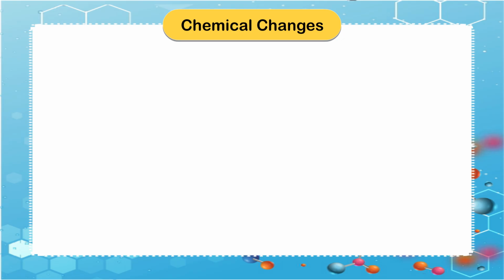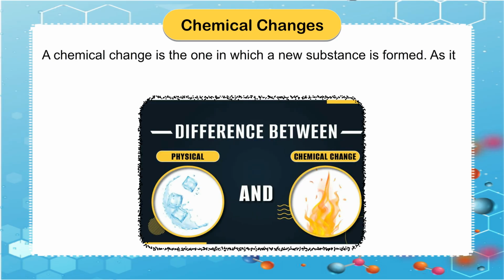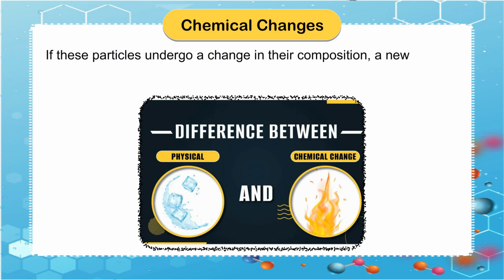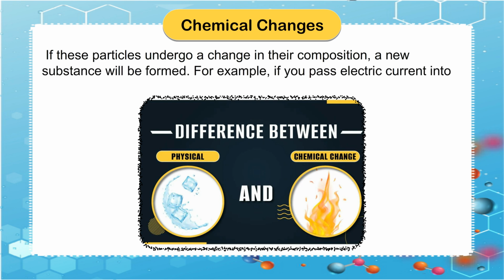Chemical changes. A chemical change is the one in which a new substance is formed. As it was mentioned earlier, every substance is made up of small particles. If these particles undergo a change in their composition, a new substance will be formed.